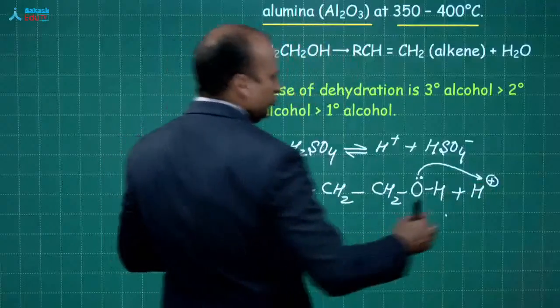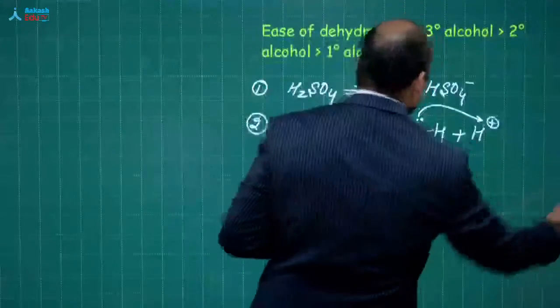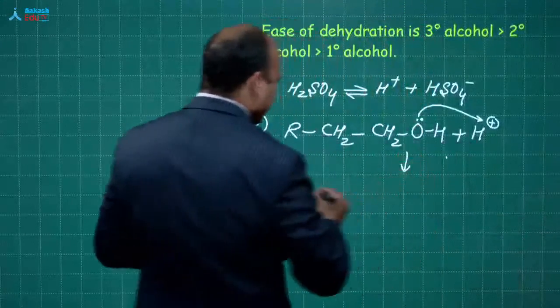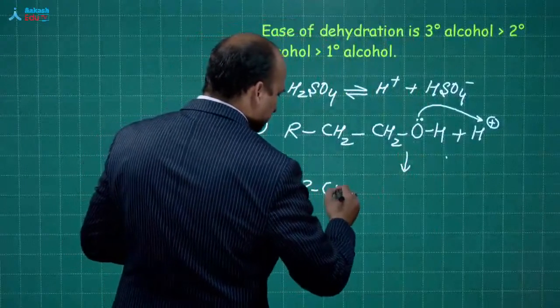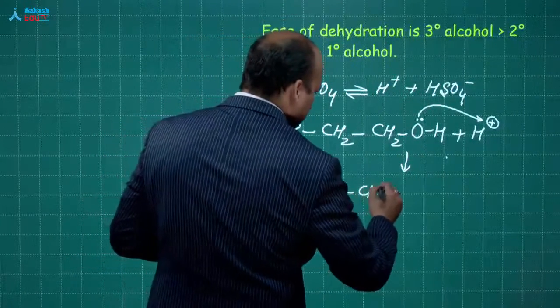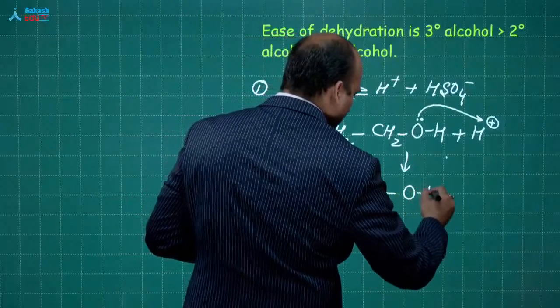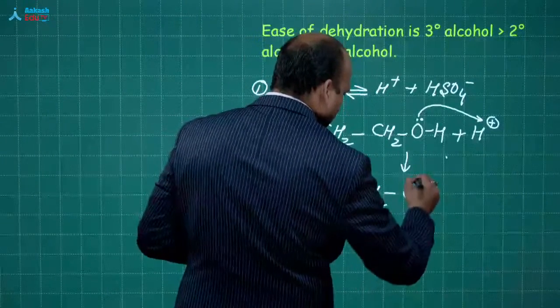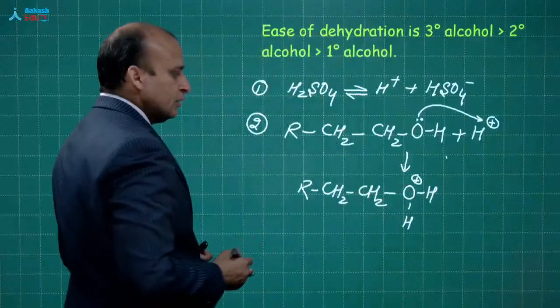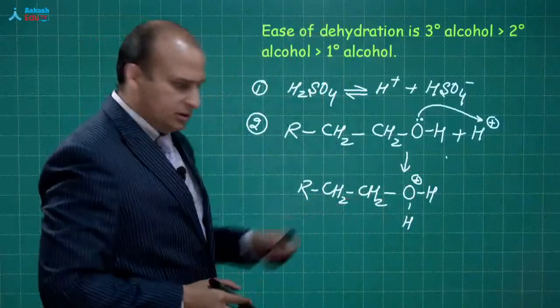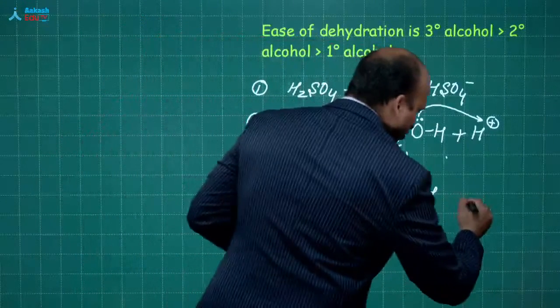So, you will be getting R CH2 OH2 plus. Okay, fine. And now this oxonium ion, this is oxonium.